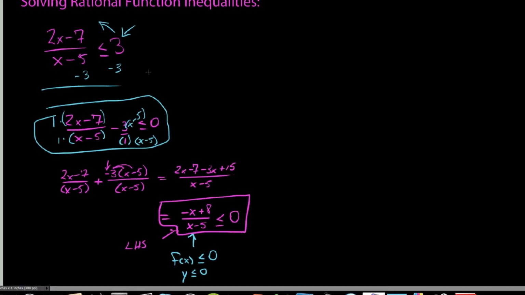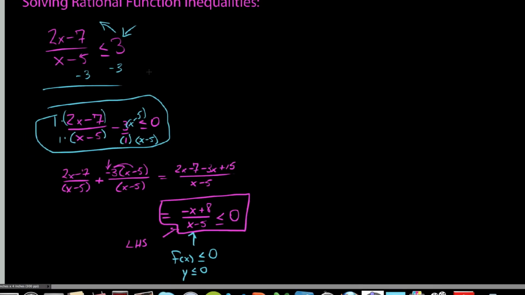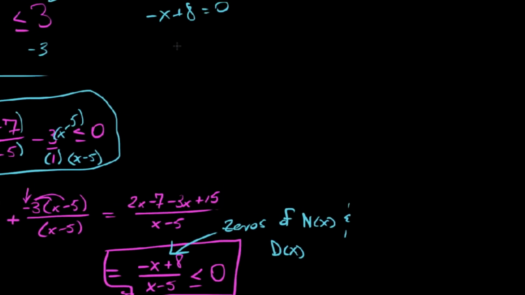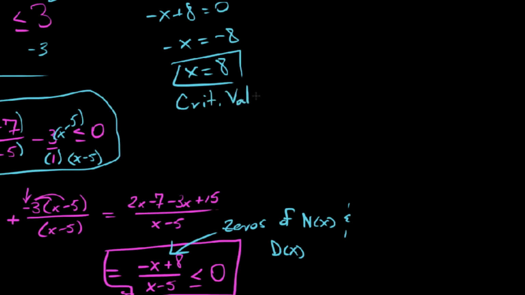All right, well, the first thing we need to do is this. If you need to write yourself a note, not only are we going to find the zeros of this here, we're going to find the zeros of the numerator polynomial and the denominator polynomial. And I'll just label those numerator of x and denominator of x. So we're going to go ahead and start with that. If we said negative x plus 8 equals 0, then we get negative x is negative 8, and we get x is 8. So this right here, we want to label this. This is one of our critical values. All right? Groovy, baby. Here we go.